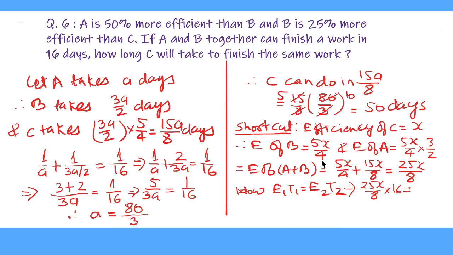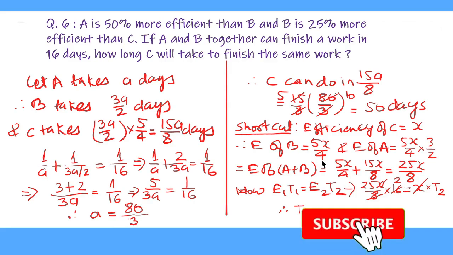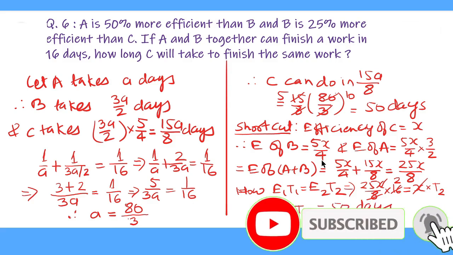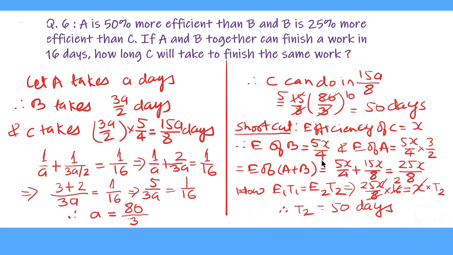This is equal to efficiency of C, which is equal to X, multiplied by time taken by C, which is equal to T2, and we have to find the T2. We cancel X by X, and 8 cancels 16 for 2 times. Therefore, T2 equal to 25 multiplied by 2, which is equal to 50 days. This way we can solve the question quickly by using the shortcut method.